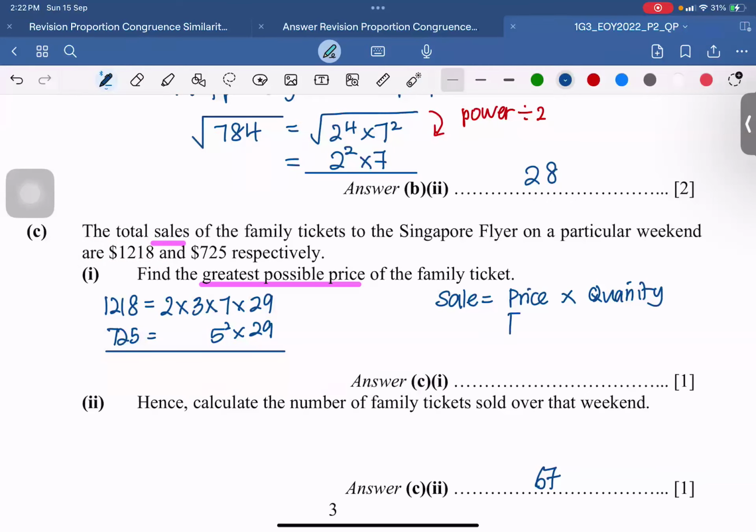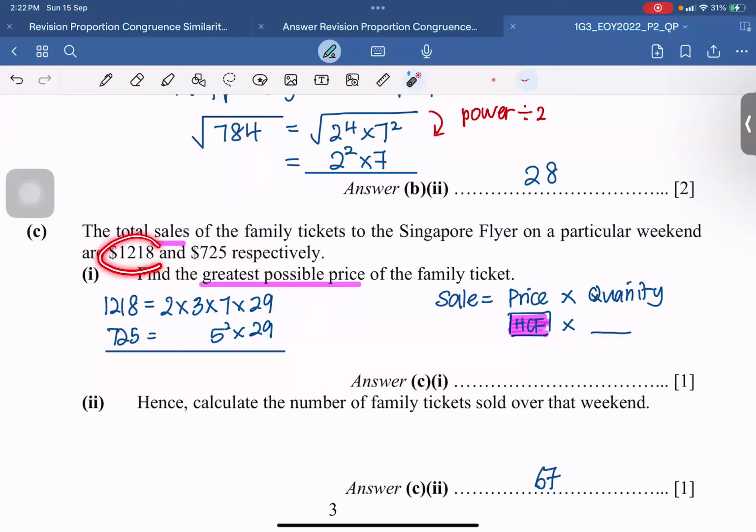It means we take the price, which is a factor, times another quantity, which is also a factor. Similarly, 725 also takes the price, which is the common factor for both of them, times another quantity. Because the quantity each day can be different, you are actually looking for a highest common factor. The clue in the question is "greatest possible", so they want the largest number possible.